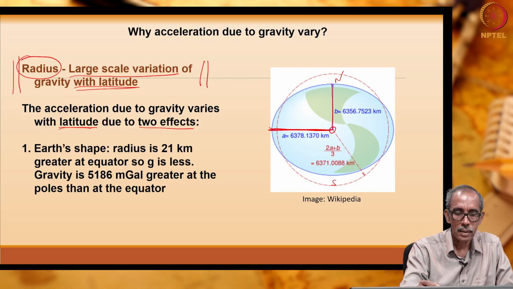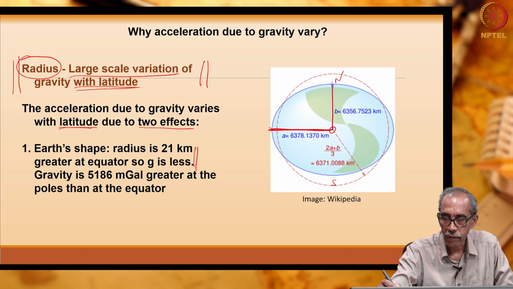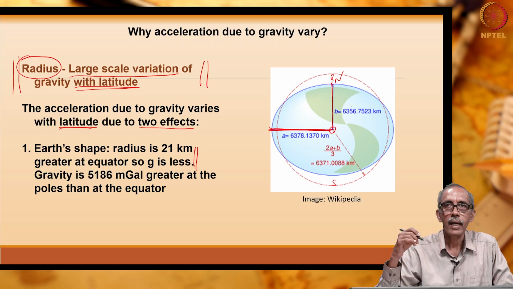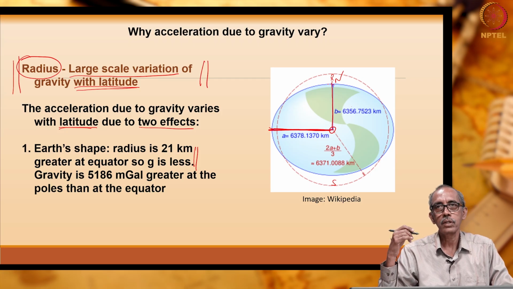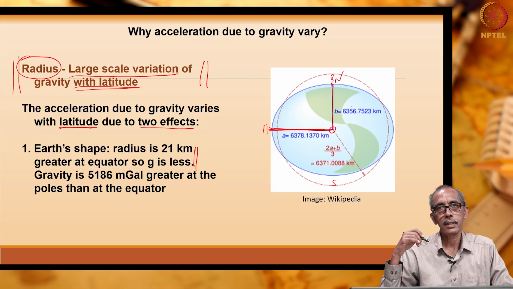So, radius plays a role, because if I go and stand here, I am 21 kilometers closer to the center of the earth. If I stand at the equator on the surface of the earth, I am 21 kilometers away from the center of the earth compared to that of poles, right.